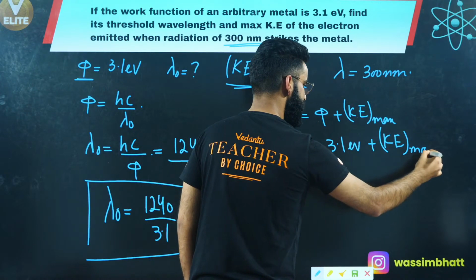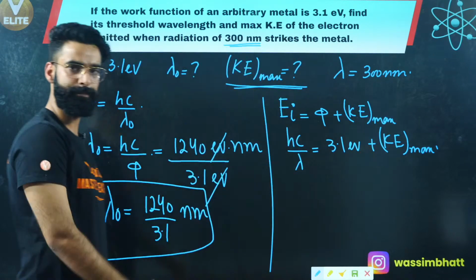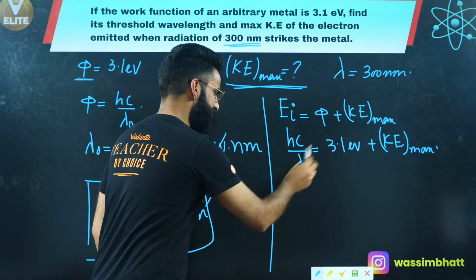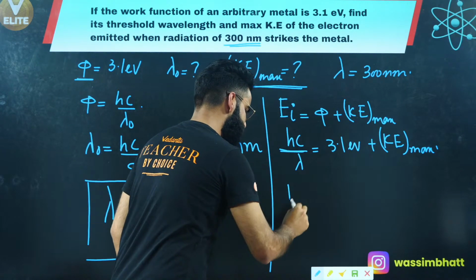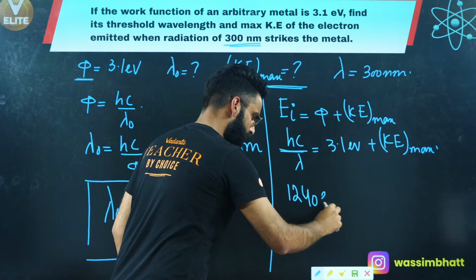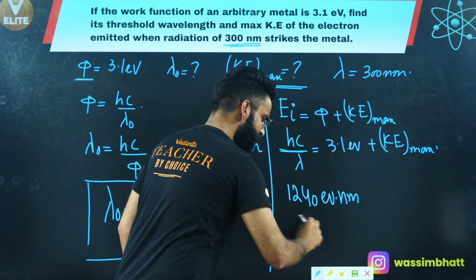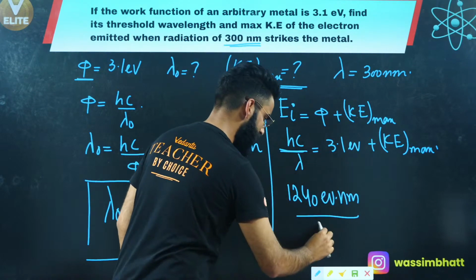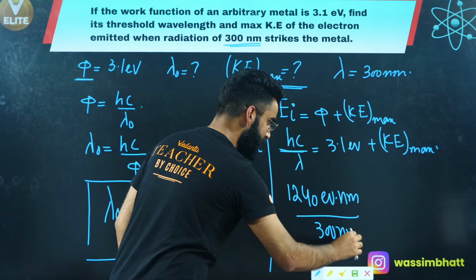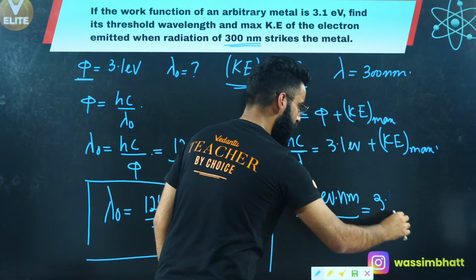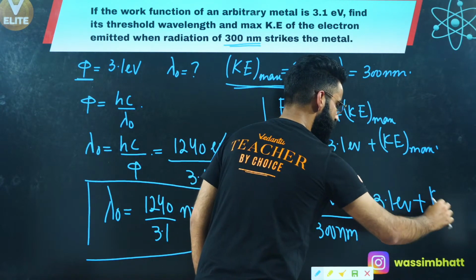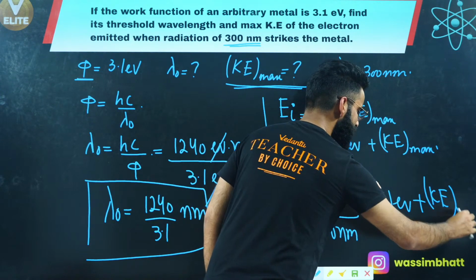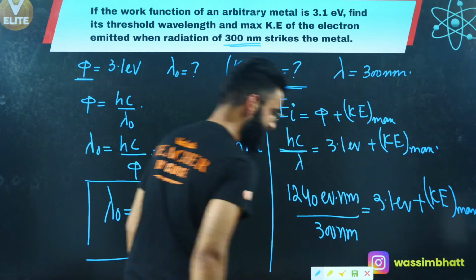Instead of hc, I'll write 1240 electron volt nanometer divided by lambda, which is 300 nanometers, equal to 3.1 electron volts plus the kinetic energy of the emitted electron, which will be in electron volts as well.